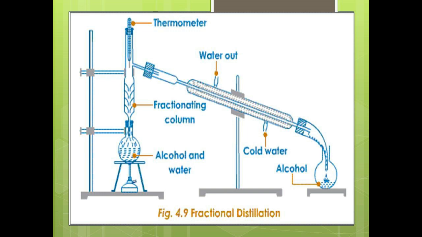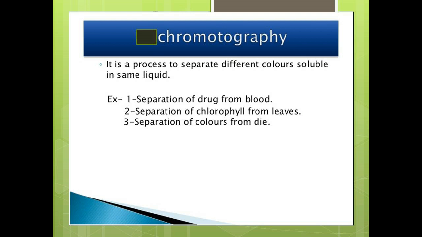Now we'll see chromatography. It is a process to separate different colors soluble in the same liquid. Chromatography is also a separation technique. It is used to separate different components of a mixture based on their different solubilities in the same solvent.